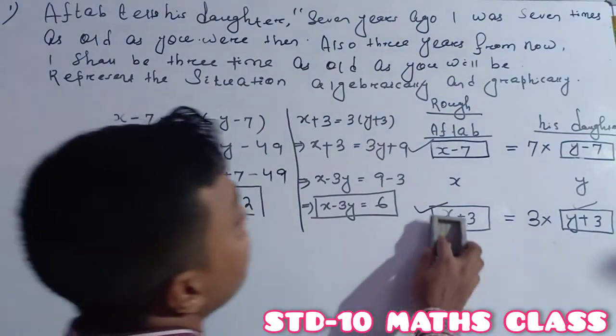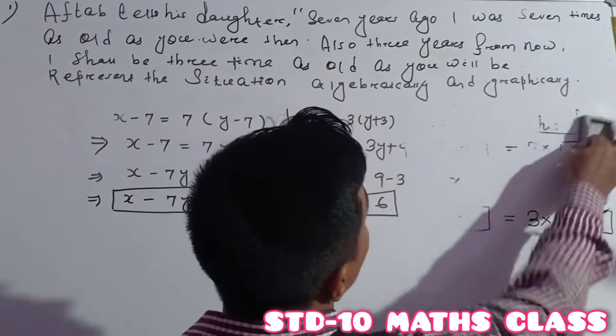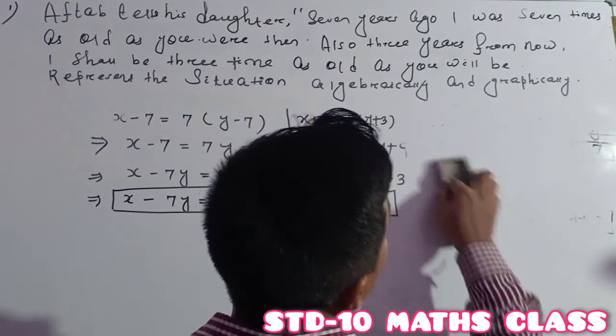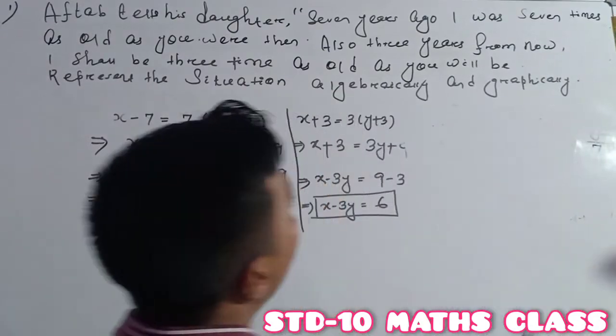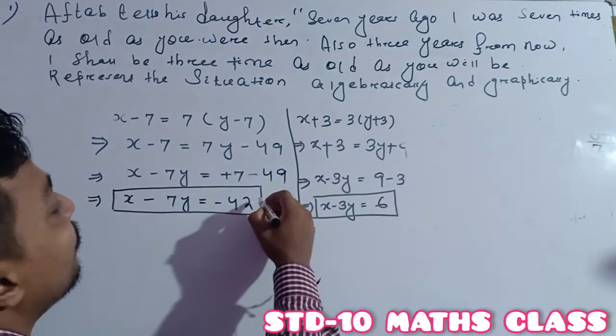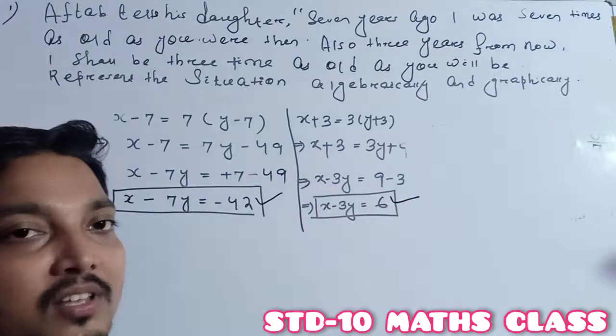So here I am erasing the rough work so that we can do the graphical representation here. In the question, two things were asked: you just have to convert the practical situation algebraically. So the practical situation is already converted algebraically. Algebraically means a pair of linear equations in two variables.